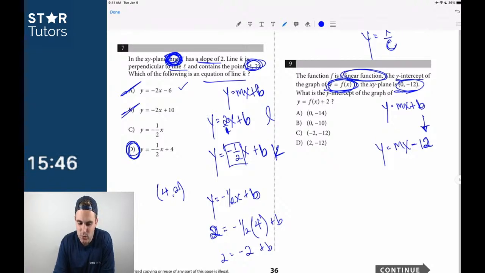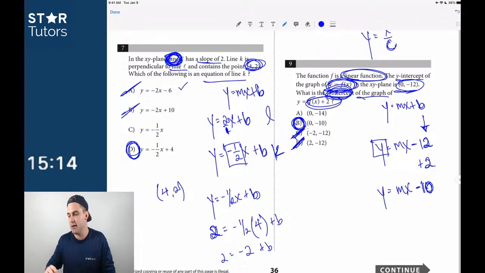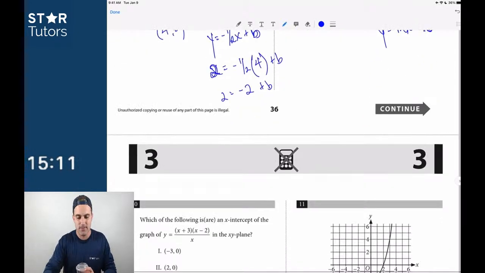So what is the value of the graph of y equals f of x plus 2? Well, if we know that this right here is y equals f of x, and we're looking for just plus 2 on this one, then we're just going to add 2, right? That's all that's happening here. We're just adding 2, and we should have y equals mx minus 10. So what is the y-intercept of the graph? Yeah, it's always going to be 0, so we could have eliminated c and d. Remember that y-intercept means that x has to be 0, so c and d could have immediately been eliminated just with that knowledge.